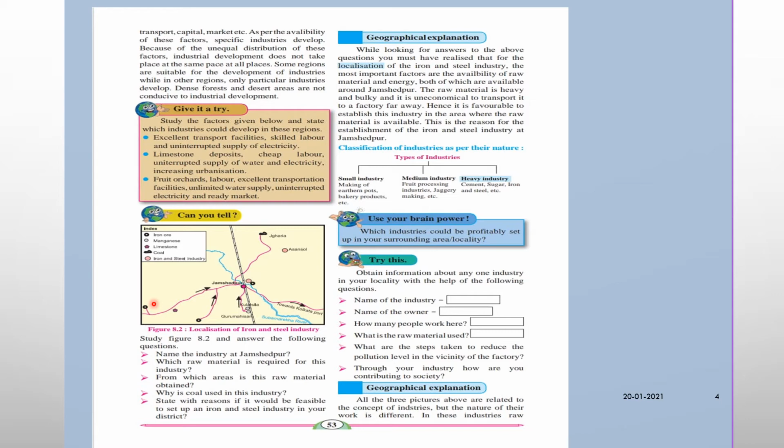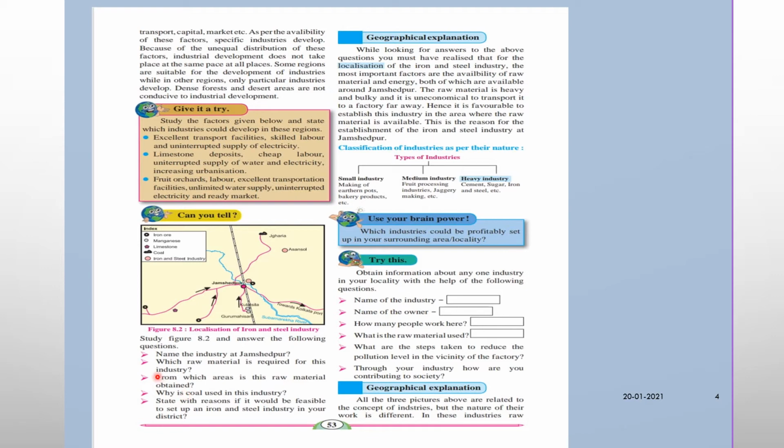So, next question. Which raw material is required for the industry? The name of the industry is the iron and steel industry. So, what raw material is required for the industry? Iron, manganese, limestone, coal, etc. Okay. And the next point, from which areas is this raw material obtained? Raw material is obtained from areas around Jamshedpur.